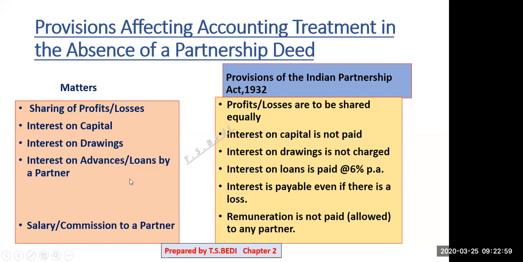So the overall conclusion is that sharing of profit and losses will be equal, and interest on loans by a partner will be paid at the rate of 6% per annum. Except these, nothing will be given. No interest on capital, no interest on drawings, no salary or remuneration will be paid to any partner. Remuneration or commission also will not be paid unless there is a partnership deed. Okay? Is it clear to everyone? These are the rules to be followed in the absence of partnership deed.